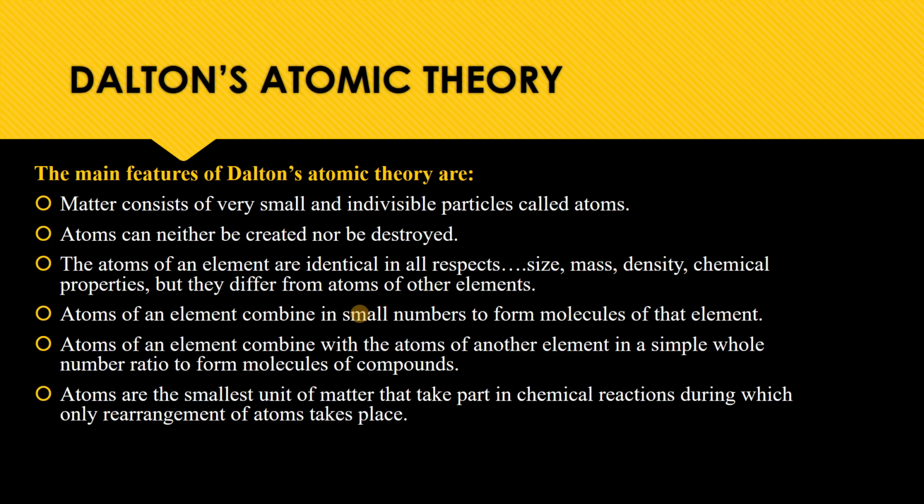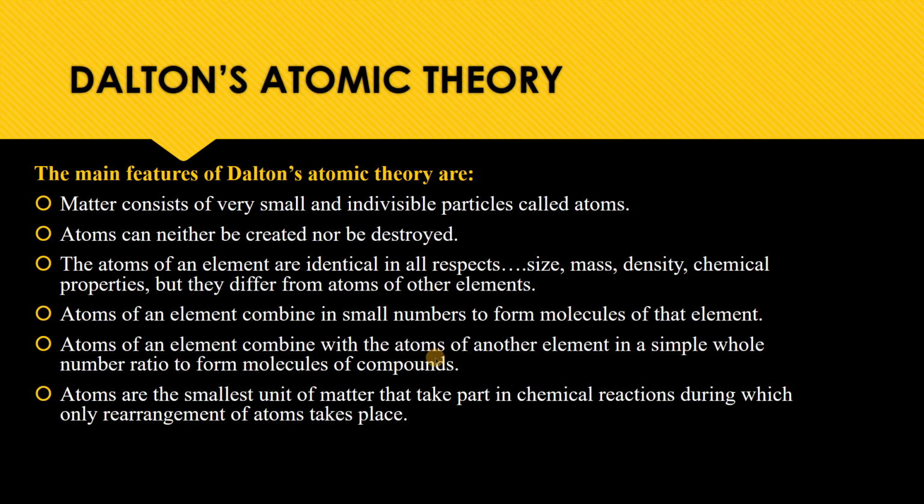Here it is not that all atoms of all elements exhibit the same size, mass, density and chemical properties. For example, an atom of iron exhibits a different size, mass and density when compared to an atom of carbon. So each element has its own size, mass, density and chemical properties. Atoms of an element combine in small numbers to form the molecule of that element.